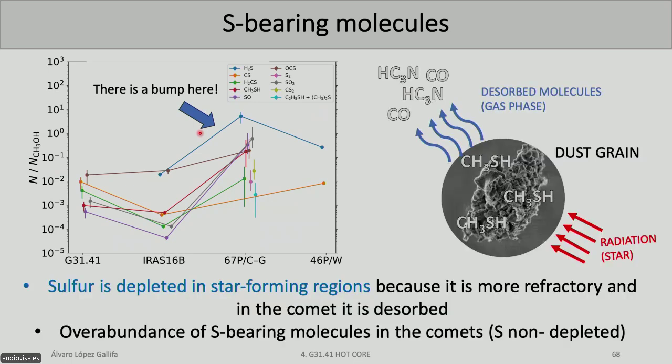And why is that? This is due to the sulfur depletion problem. So we believe that the sulfur is trapped on the grains. And despite all the stars hitting the grains, the sulfur-bearing species still remain in the grain. And only oxygen and nitrogen-bearing species are desorbed. And only when they are in the gas phase can we detect them. So we think that the sulfur is there, but it's trapped in the dust grains.